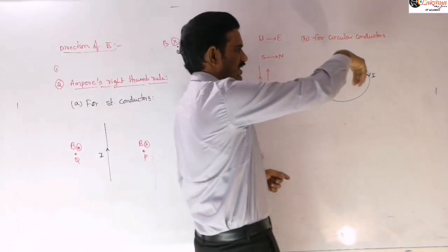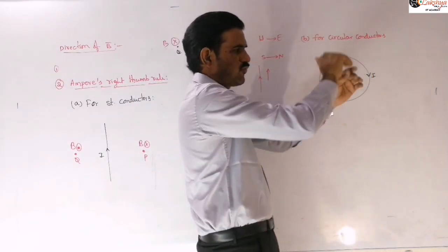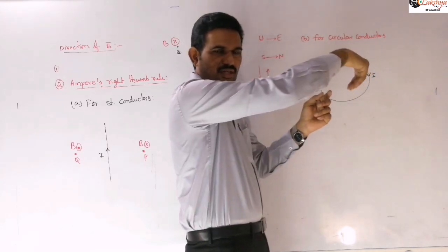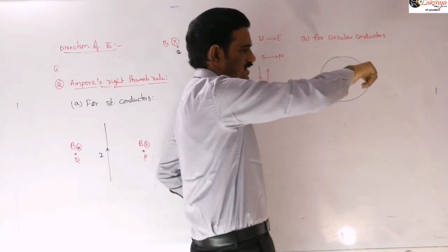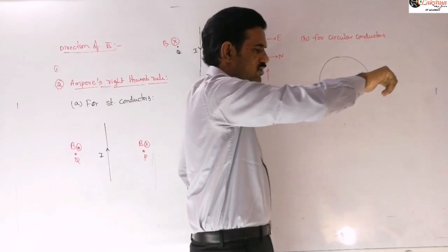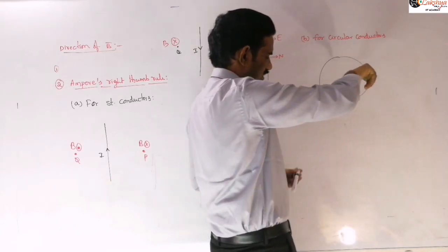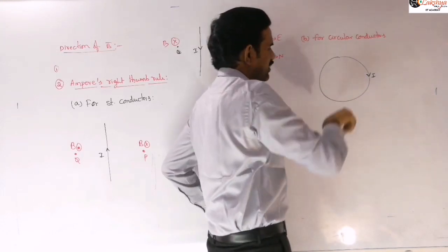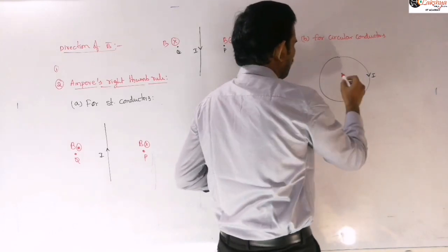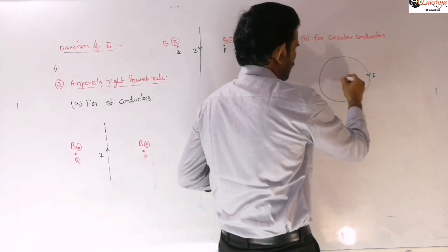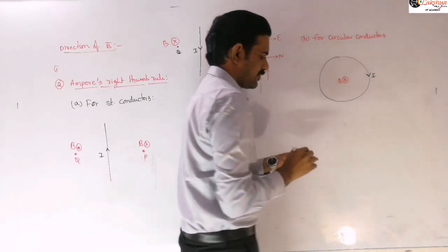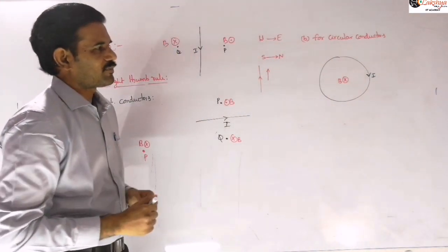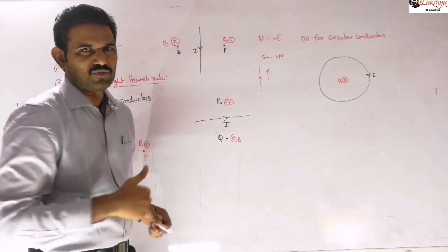The current is flowing like this in a clockwise sense. Now our 4 fingers indicate the direction of the current, then the thumb indicates the direction of magnetic field. So the direction of magnetic field will be into the plane. Is it clear? So the magnetic field here is into the plane. The magnetic field will be perpendicular to the plane, and that will be into the plane. So the magnetic field lines will be into the plane.